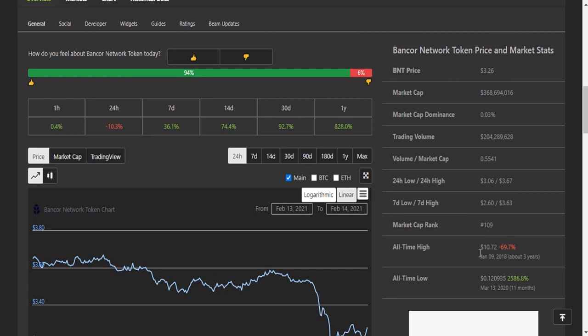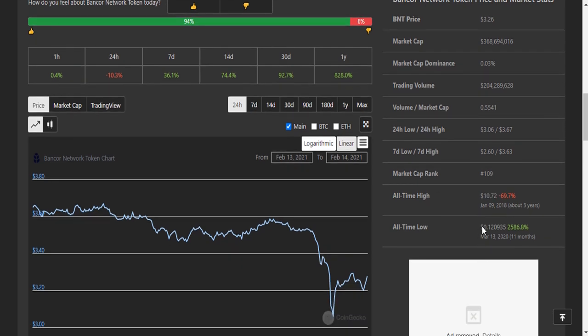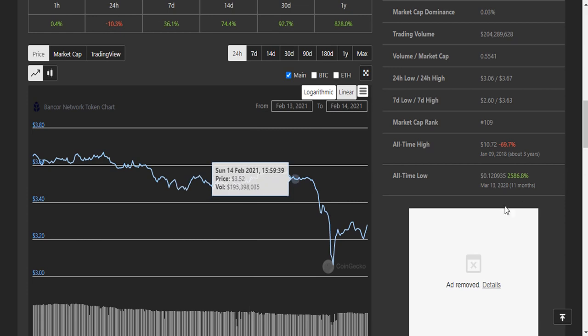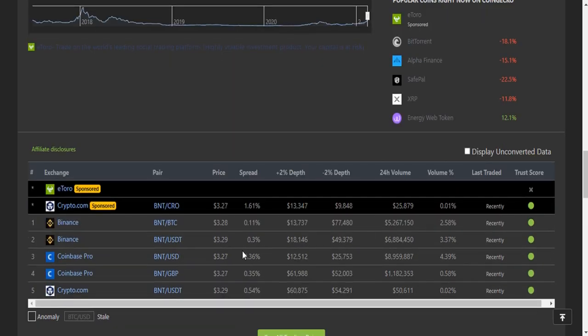This is the all-time high of this token, at January 9, 2018, and this is the all-time low of this token, which is 0.120935, and it gave 2,586% in 11 months. And this is the chart, and these are the exchanges or pairs and the markets where you can trade this.